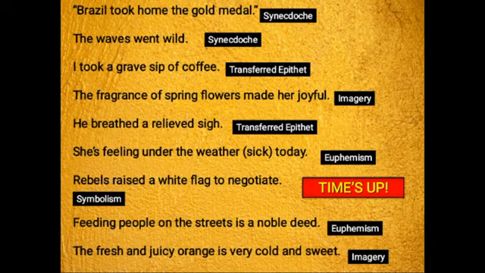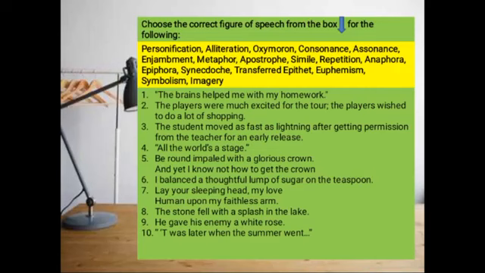The fresh and juicy orange is very cold and sweet. Obvious imagery because it appeals to our sense of taste and even smell, if you can understand the smell of the orange by reading this sentence. Now, this is for your practice. Choose the correct figure of speech from the box for the following sentences or verses. And best of luck. Don't worry if you couldn't get all of them right.